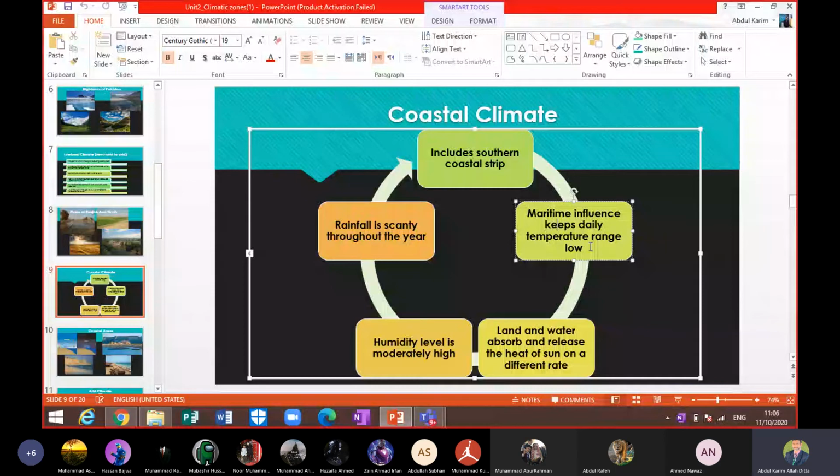This point you learned in grade 6, my dear: land heats up quickly and cools down quickly, but water has more capacity to absorb the heat. But when water releases the heat, it releases the heat slowly, beta.